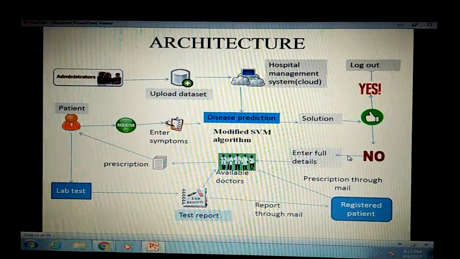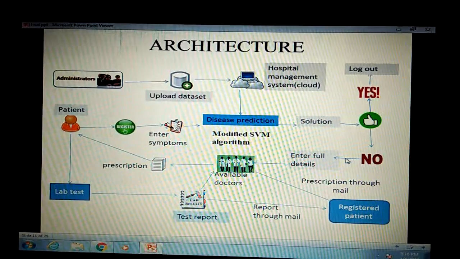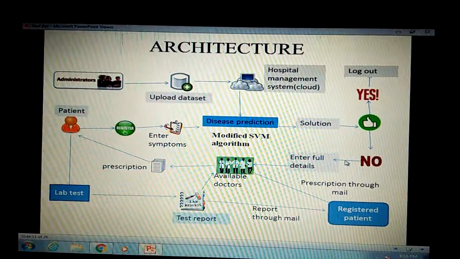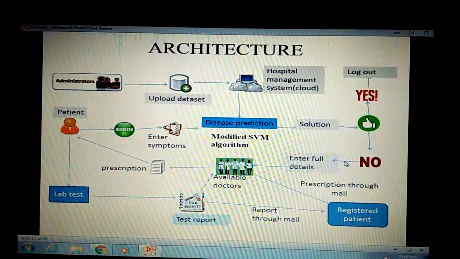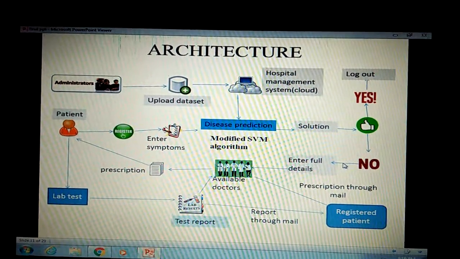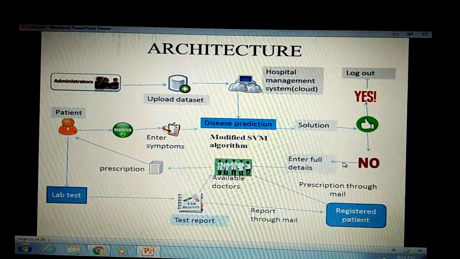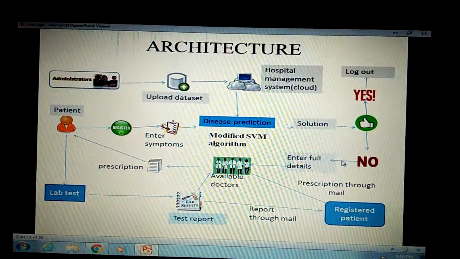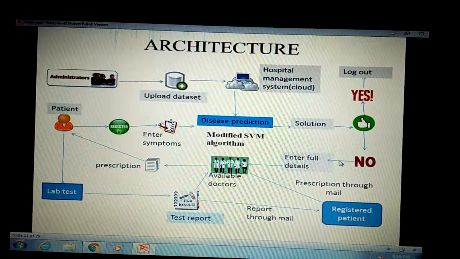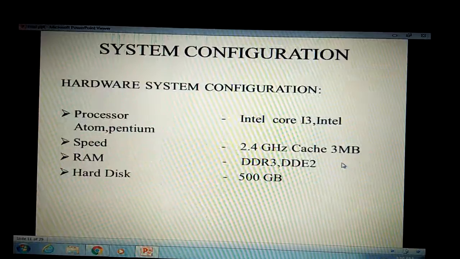This is the architecture diagram. The admin creates the hospital management system and uploads the details into it. When the patient registers to the system and enters the symptoms, it will produce the disease name using the modified SVM algorithm. If the patient is satisfied with this, he can log out, and if he is not satisfied, he enters the full details. The available doctor checks and the prescription is sent to the patient. Some lab tests are also taken, and the full details are stored in the patient's mail.